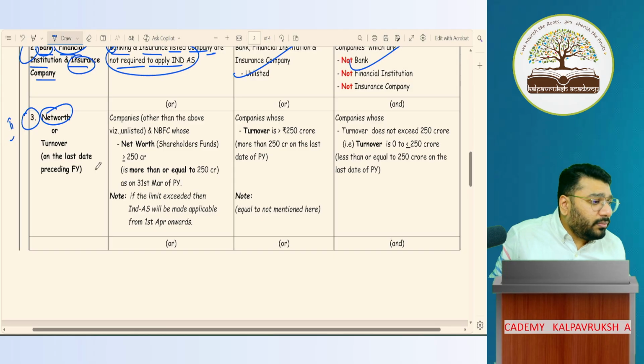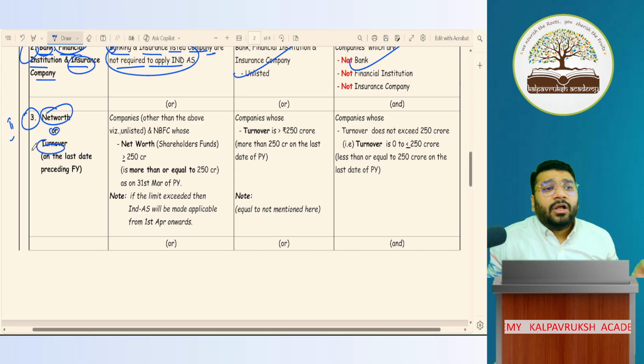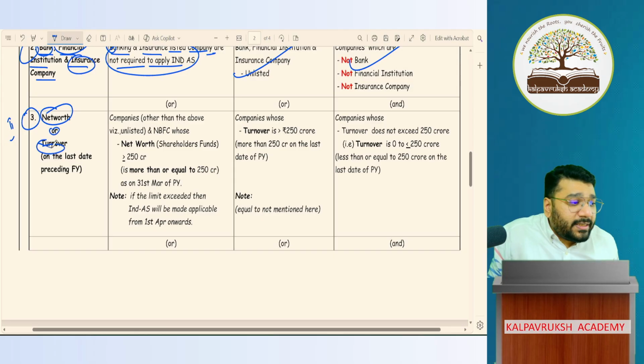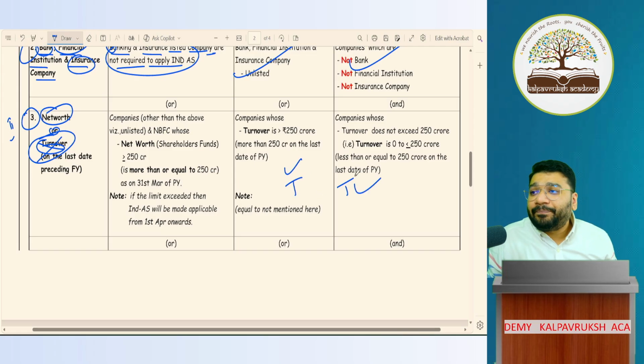So net worth, all of you know, or turnover. For Ind AS applicable companies, you will not see turnover. Then why did I put turnover? Because this point is common for big company and small company also. So for big company and small company, I look into turnover criteria, whereas for super big companies, I look into net worth criteria. Got it, not got it?